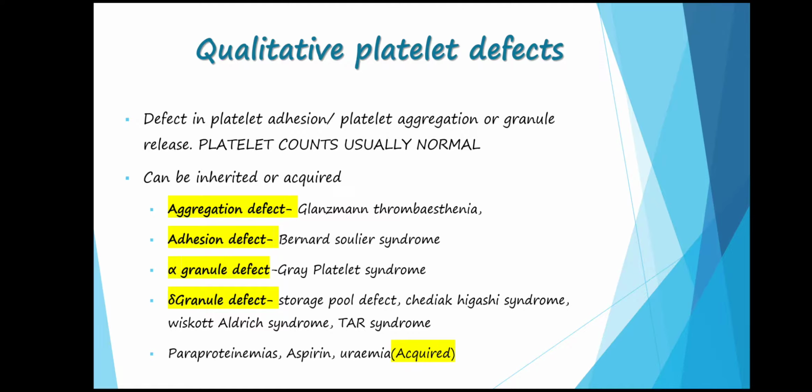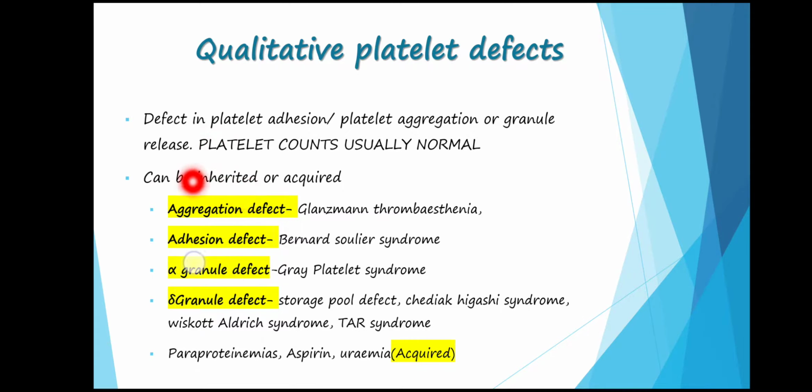The other group is the qualitative platelet defects, where there is either a defect in platelet adhesion, aggregation, or granule release. These defects result in primary hemostatic disorders, and usually the platelet counts are normal, but in some cases they can be decreased also, like in Bernard-Soulier syndrome.